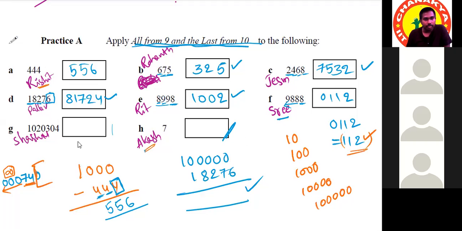Sir, in the G1 sum, we will take 1 crore because there are 7 digits. Then 10 minus 4 will be 6. 9 minus 0 will be 9. 9 minus 3 will be 6. 9 minus 0, again 9. 9 minus 2 will be 7. 9 minus 0 is 9. And 9 minus 1 is 8. So the answer will be 8,979,696. Very good. Correct.